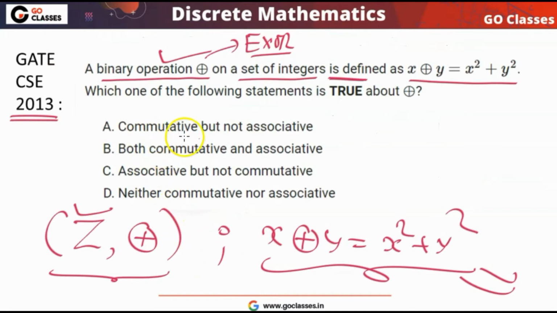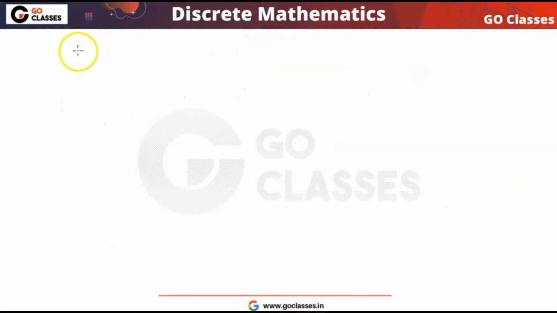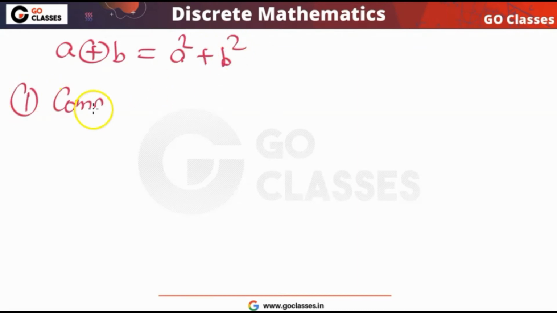Now the question is asking about the associative and commutative properties, so let's check whether this operation is associative or commutative. First, the commutative property. You can notice that this operation is commutative. Why?